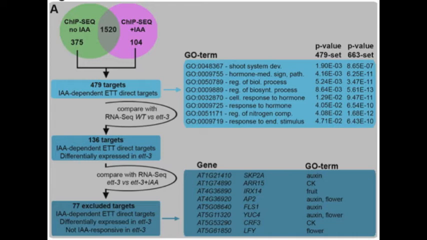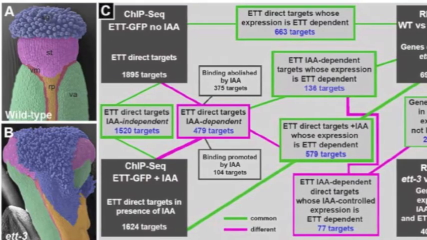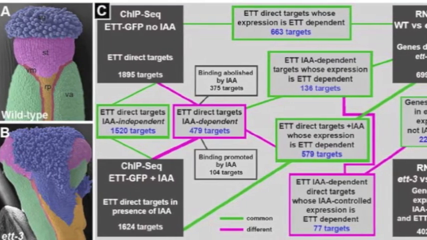And in this way, we found different sets of genes. Genes where ETTIN binding to their promoters or intronic sequences was dependent on IAA or independent of IAA. And also genes whose expression was dependent on ETTIN, whether IAA was present or not. And this gave rise to a perhaps a bit complicated, although we did everything we could to make it as clear as possible, schematic in one of the figures that really shows these different sets of genes and how they are affected by ETTIN and auxin in combination.